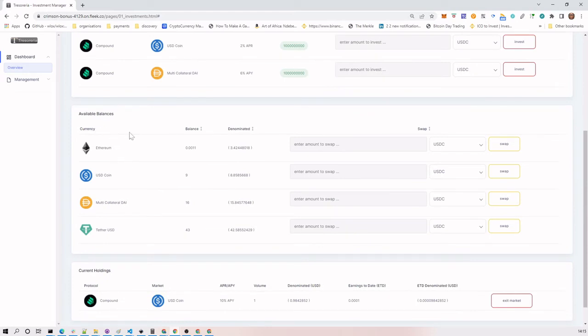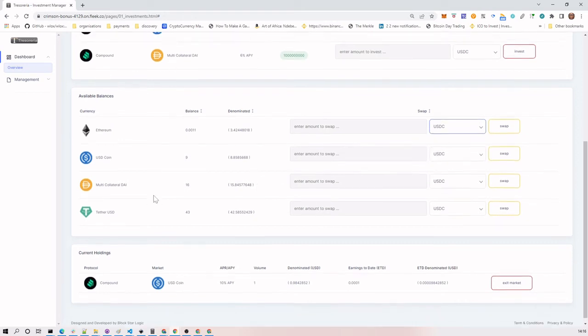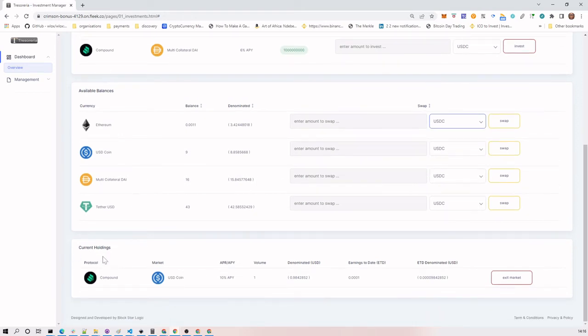We give the available balances, so these are denominated in USD, right? And we also give the actual native token balance. We also give the ability to swap, so you can swap to any of these others, so as to facilitate your investment. And finally, we have the current holdings, which lists the currently invested funds for the DAO, at the bottom, and this is also denominated in USD thanks to Covalent, and it provides the ability for the fund manager to exit the market should the investment mature or perform inadequately.